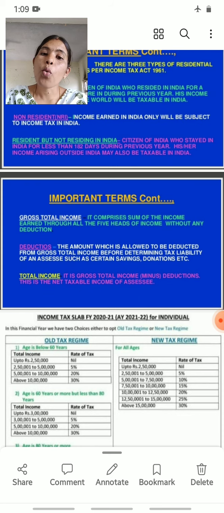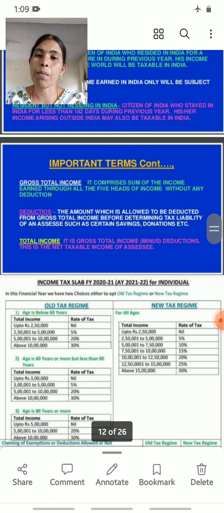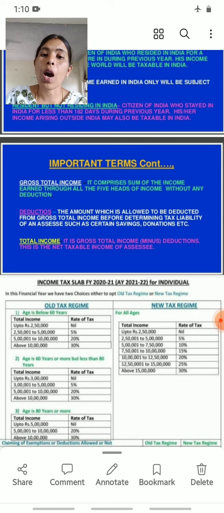Then, next, gross total income. What does gross total income mean? It comprises the sum of the income earned through all the 5 heads of income, without any deductions.